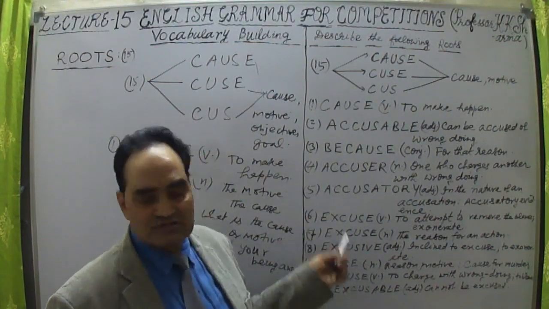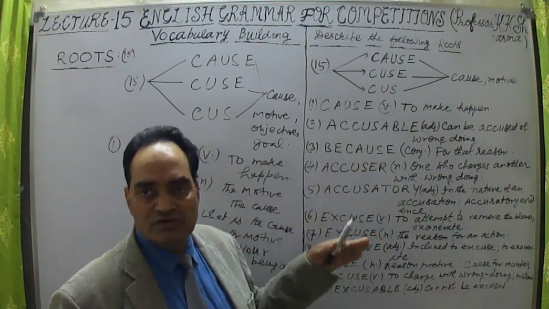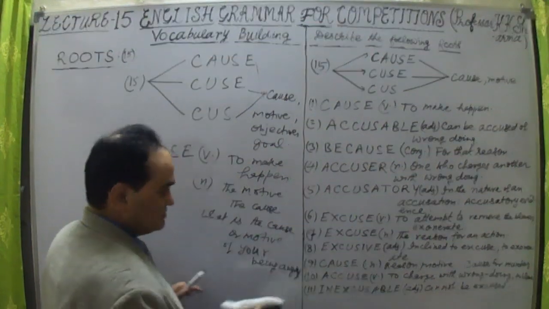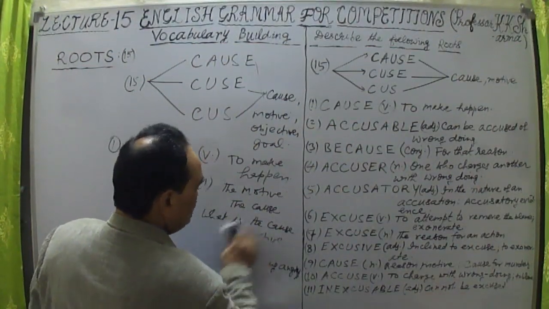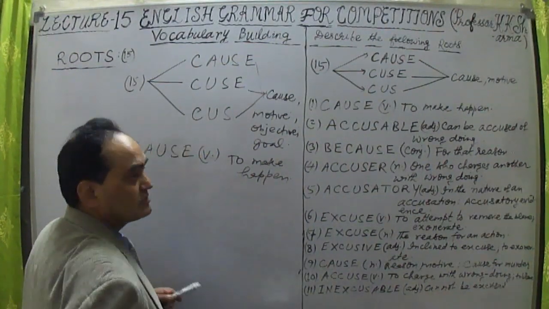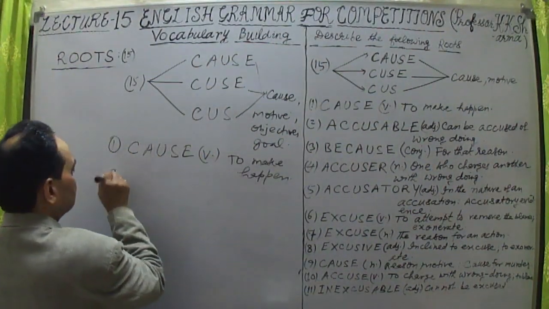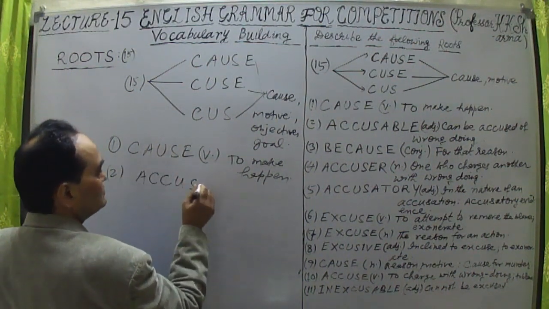But these words are very strong, the base of everything when we are going to express. That's why I've taken the words first. So this is one, as a noun, as a verb. This is the first word here. Second word, we take accusable. What is accusable?